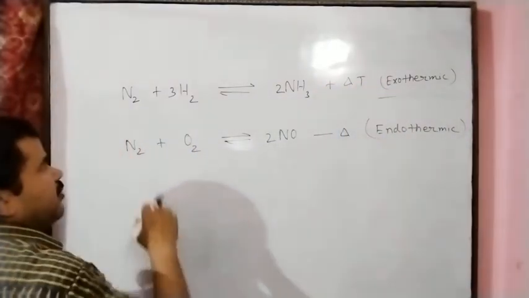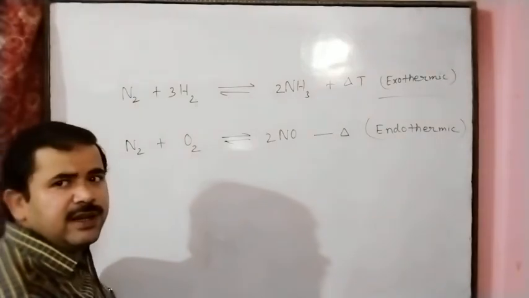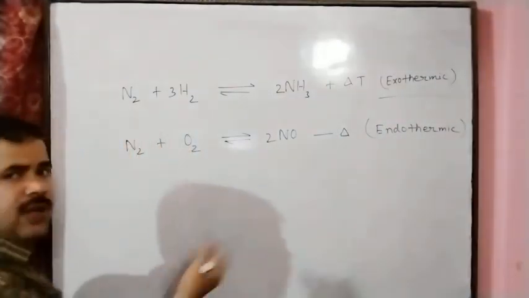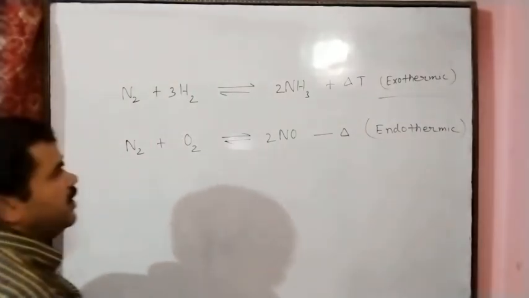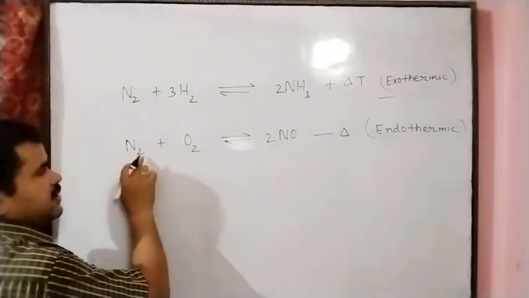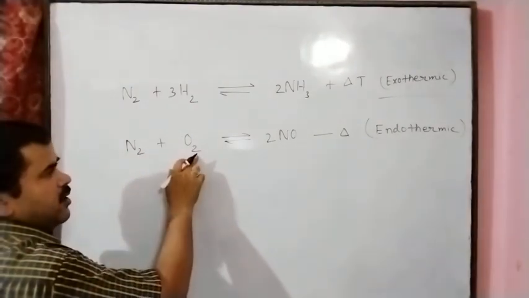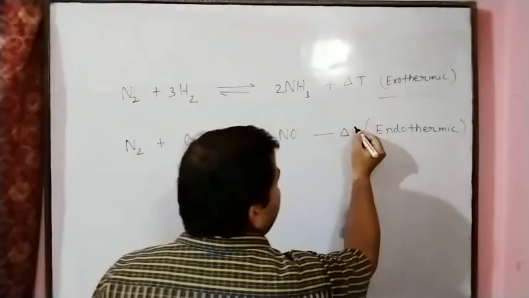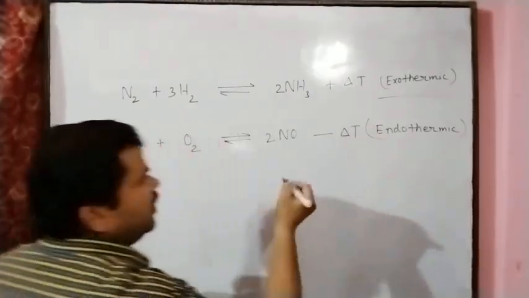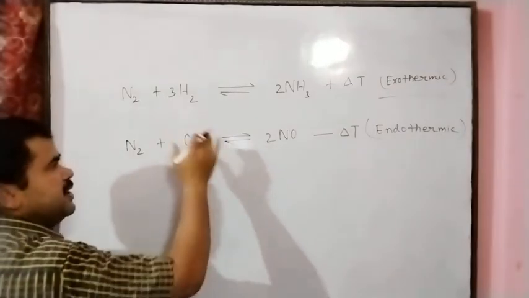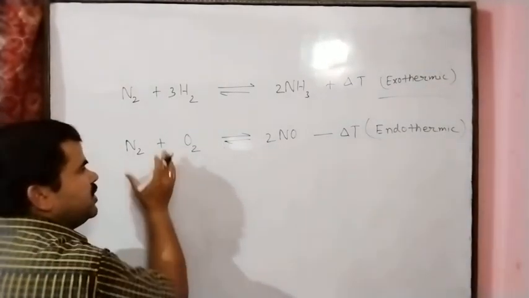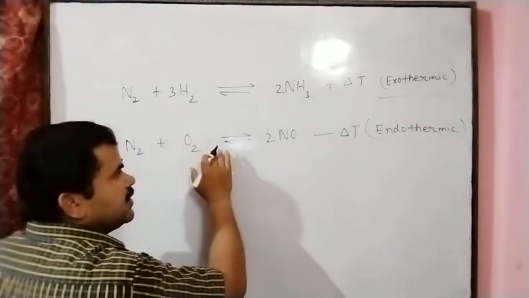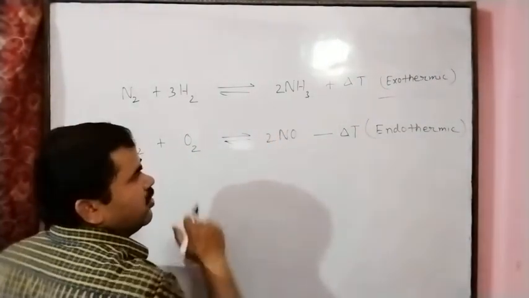So if a particular chemical reaction releases heat energy, we represent it by plus delta T on the product side. In the next reaction, nitrogen reacts with oxygen and gives nitric oxide, NO. This is an example of an endothermic reaction, because here heat energy is absorbed. When we give heat energy to this reaction, it gives the product nitric oxide.